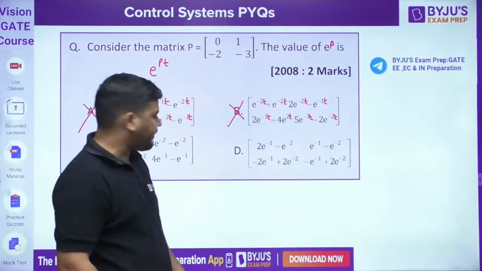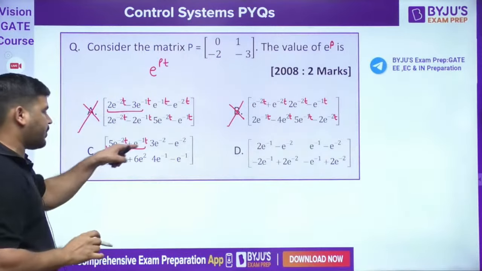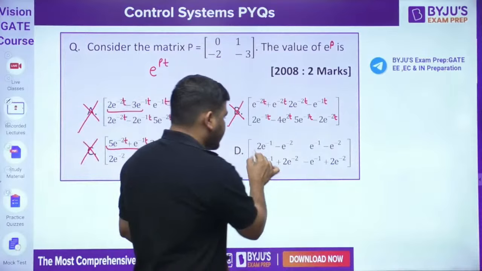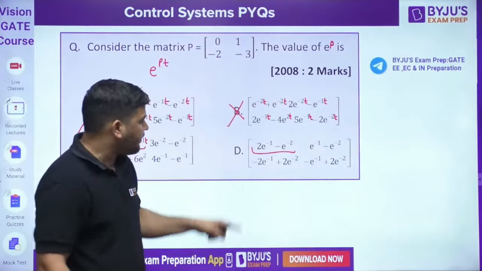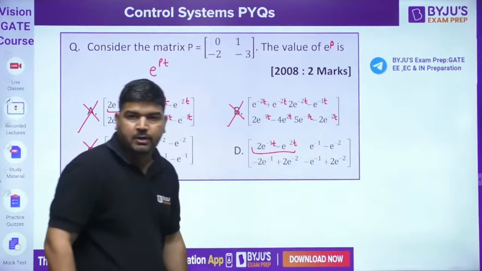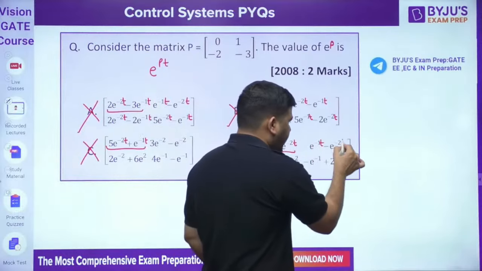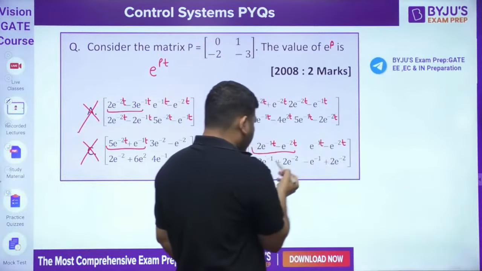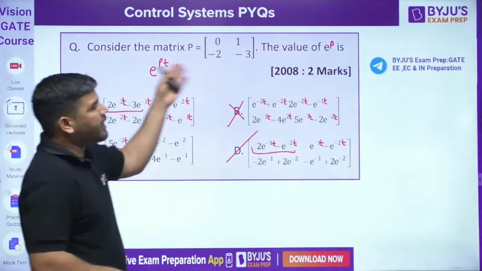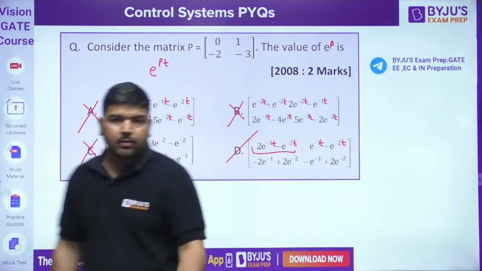It's again not correct. Let's come to this. At t equal to 0, you can put t equal to 0 in this. It is not becoming identity. But if you look at this, at t equal to 0, it is becoming 1. 2 minus 1 is 1. It means it is approaching identity. This is also, you can see, at t equal to 0, it is becoming 0. It is also becoming 0. It is also becoming 1. So the answer is D. There is no need to find e to the power At. There is no need to apply Laplace transform on that. You can directly calculate from there.